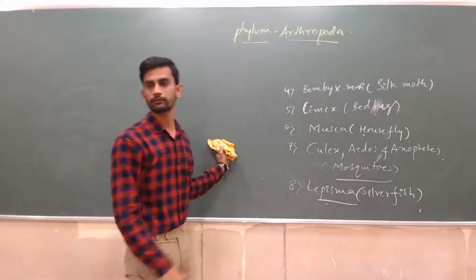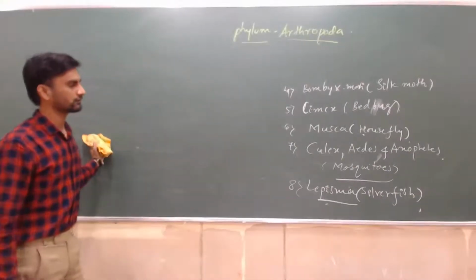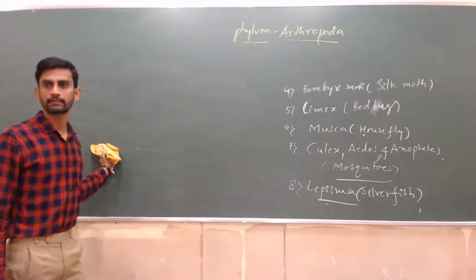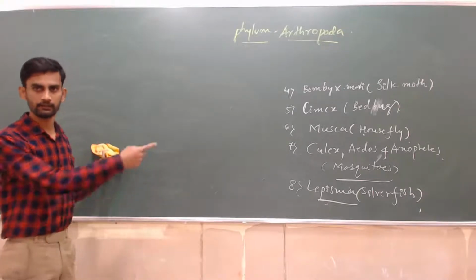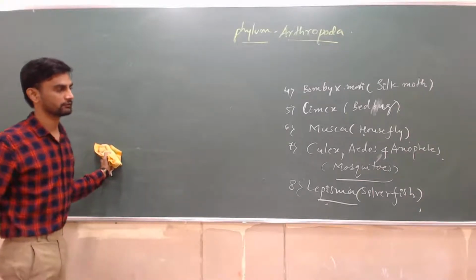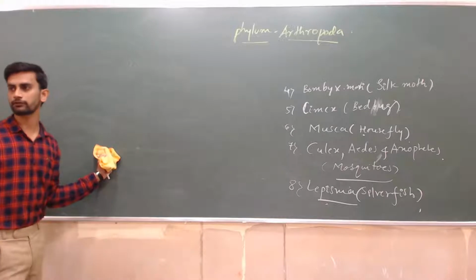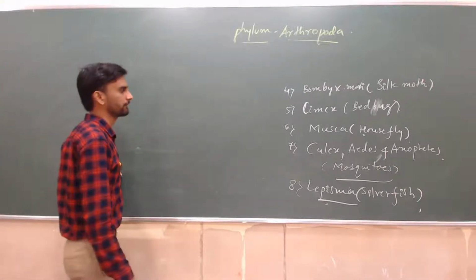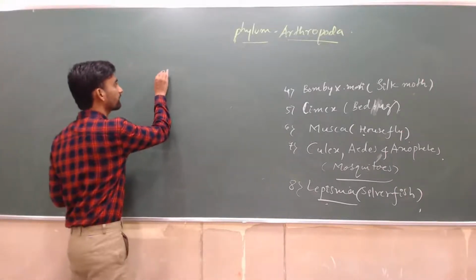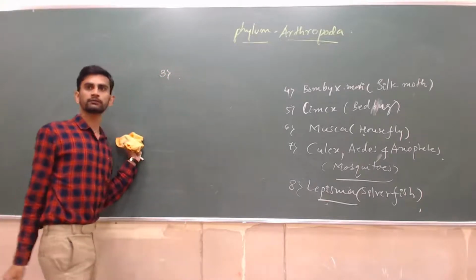Lepisma, silverfish. Silverfish also belongs to insects, not fishes. So since the word fish is there, you will think that this belongs to fishes. No, just remember.